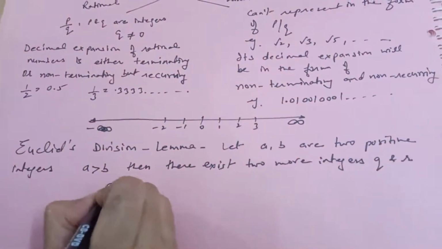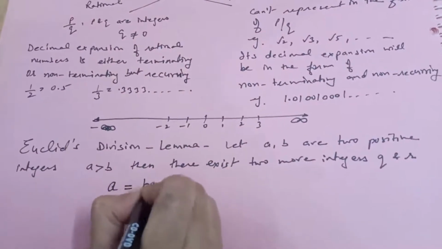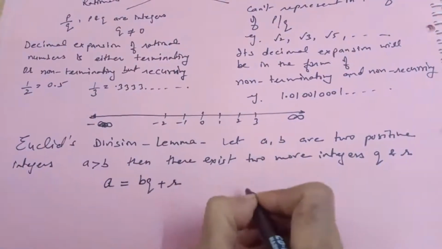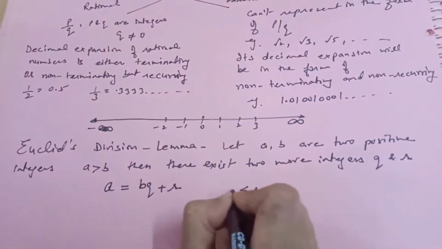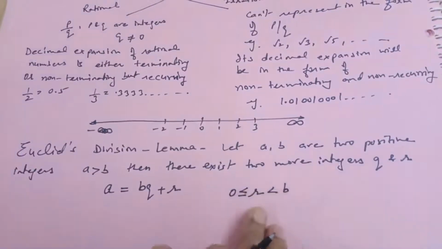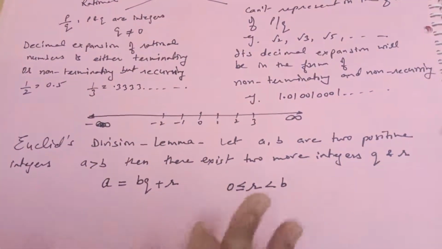such that A can be written as A equals BQ plus R, where R is greater than or equal to 0 and less than B. A very important condition. What is Euclid saying? Euclid is a mathematician.